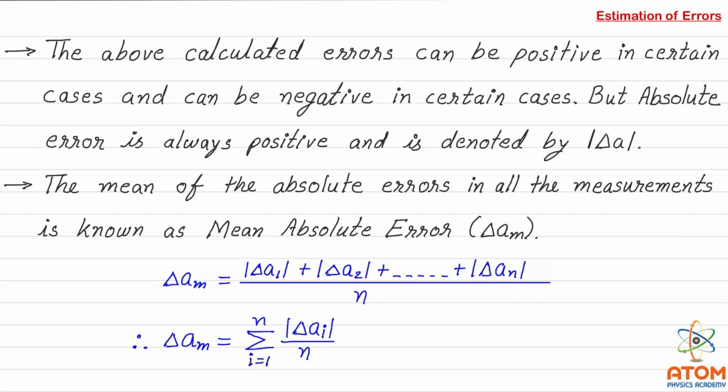So if any of the values of delta A1, A2 or A3 is negative, then also it will become positive here, and that way we will get an average value, or say mean value, of the absolute error. You can also write this term as delta AM is equal to sigma i equal to 1 to N, mode of delta Ai upon N.